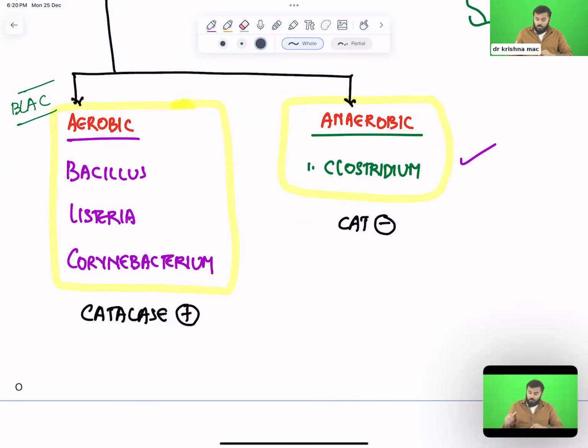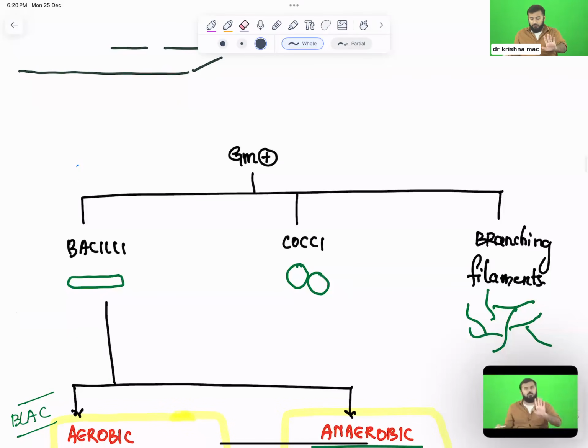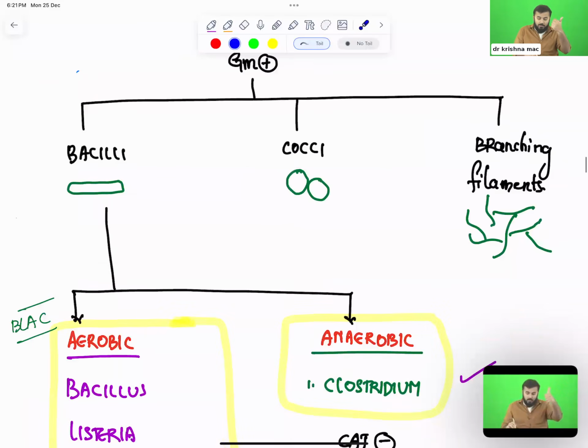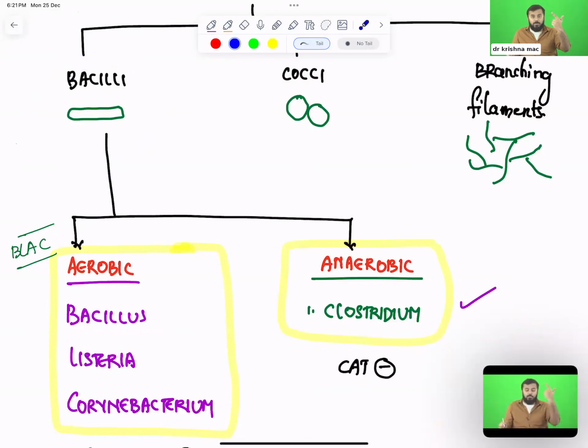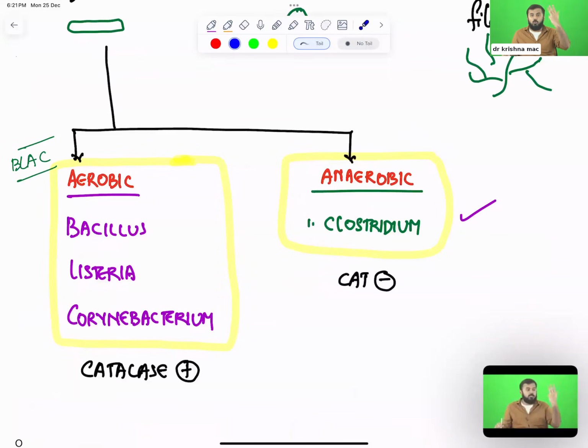Now, if I ask you what are the properties of Clostridium, what will you tell? Clostridium is gram positive. It is a bacilli, meaning gram positive bacilli. It is an anaerobic organism and it is catalase negative. These are the four properties.